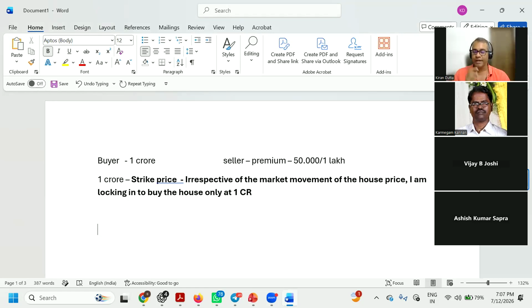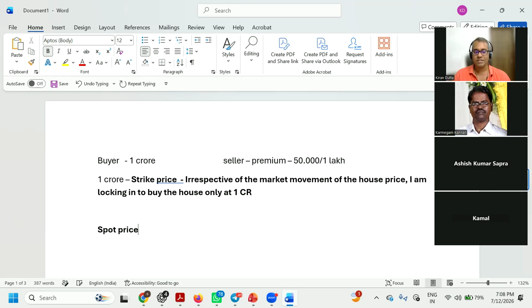It can go to 98 lakhs, 95 lakhs, 90 lakhs, depending on market conditions, or if there is demand in the market, the price of the house can go to 1.05, 1.1, 1.15, and 1.2 crore. This changing house price in the market is your spot price. Everyone getting it? What is it?